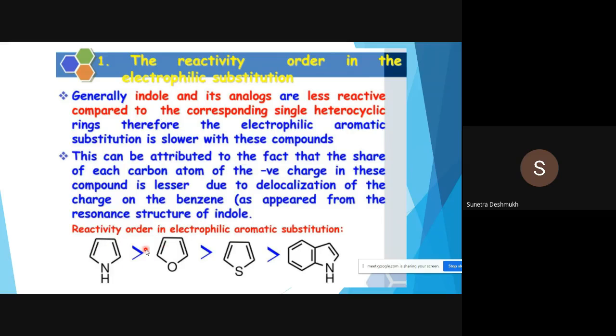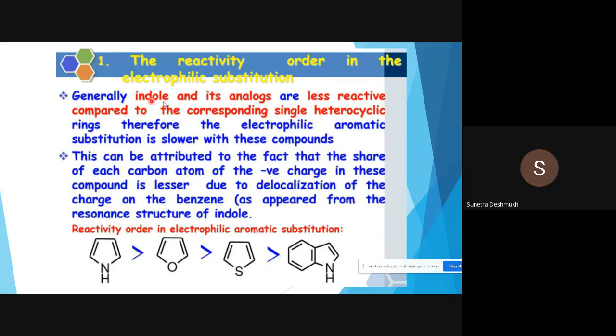Here only we covered all these things. We didn't ask, but maybe they can include quinoline here, and they will ask you to write down the sequence of reactivity order in electrophilic aromatic substitution. Like that, so many questions can arise. So in that way we have to prepare.